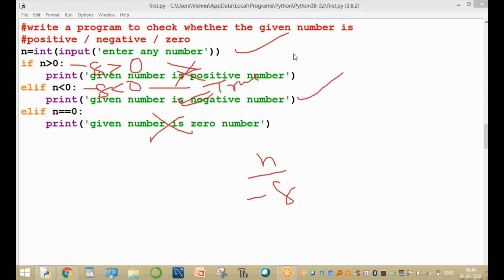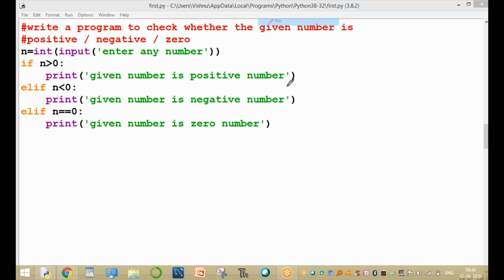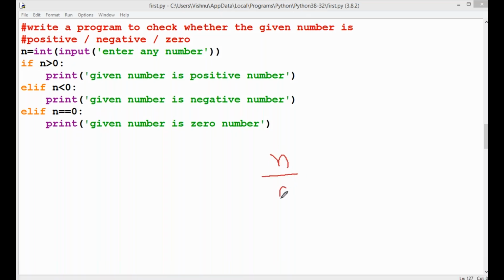Check another value. For example, n value is 0. Enter any number. Your entered number equals 0. Is 0 greater than 0? True or false? False. That's why this is not executed. And then check the second condition.